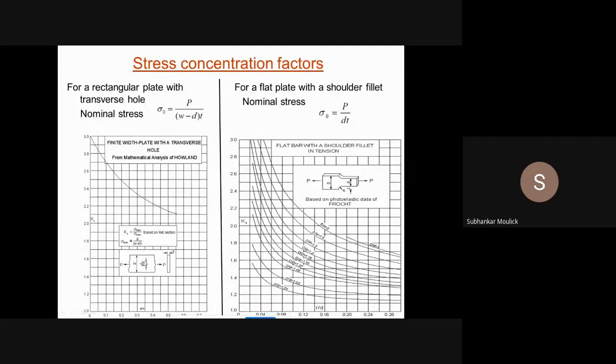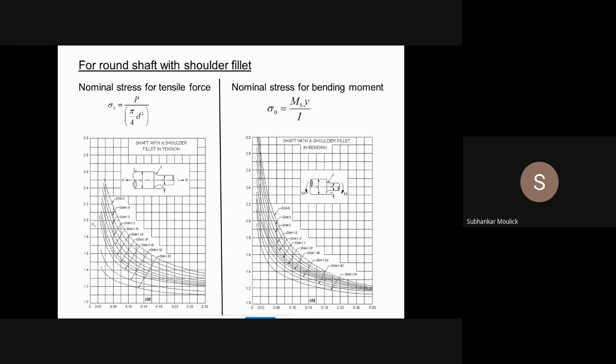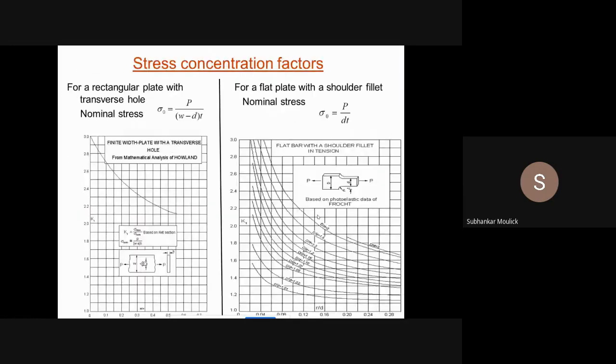So if you open your design data book, fine, you will see some kind of graph. This is one graph. This is second graph. Then this is third graph. This is fourth graph, and some more. Can you see those graphs? Check your design data book and confirm me. Yes, sir. ठीक है, okay.